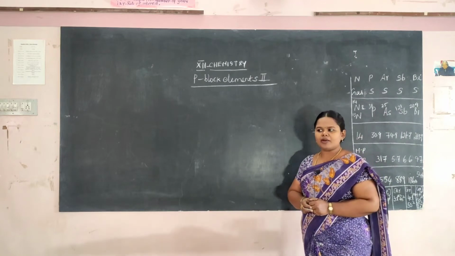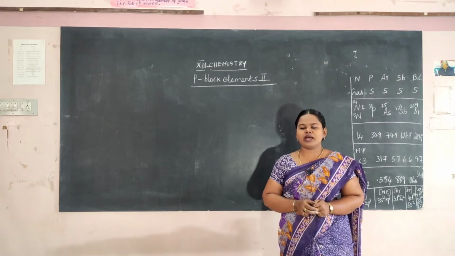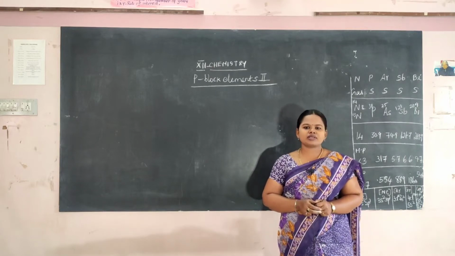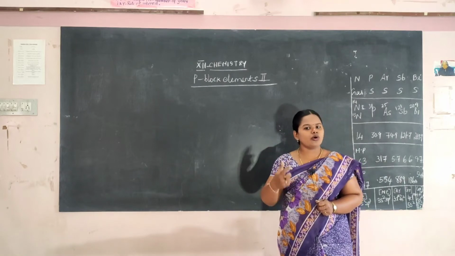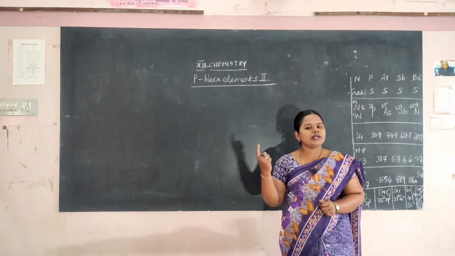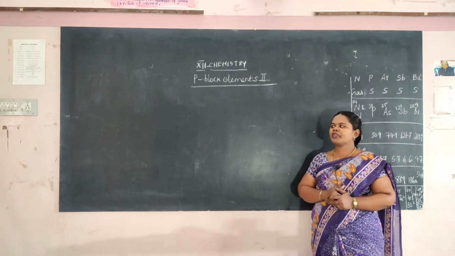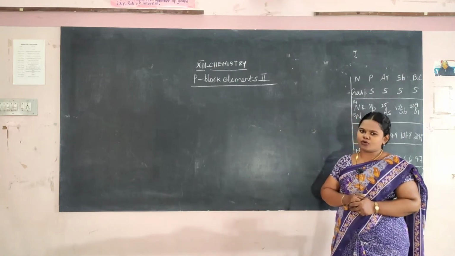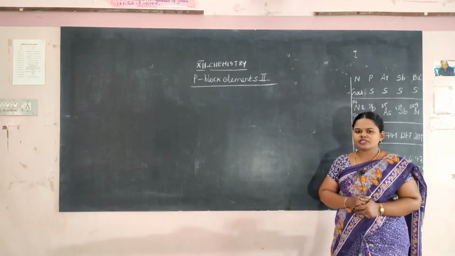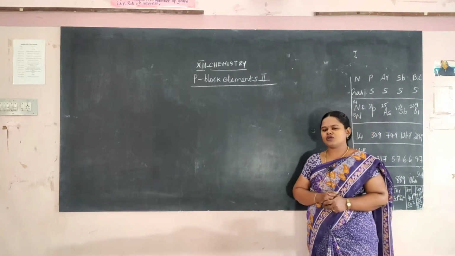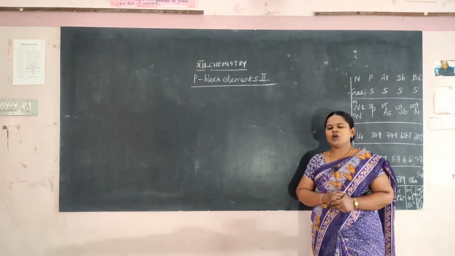In P block elements 1 we have learned about icosagens and tetragens. Icosagen is the boron group, and tetragen is the carbon group. Tetra means 4, and the carbon valency is 4, so it is named as tetragen. Now we are going to learn about pnictogens, chalcogens, halogens and inert gases or noble gases.